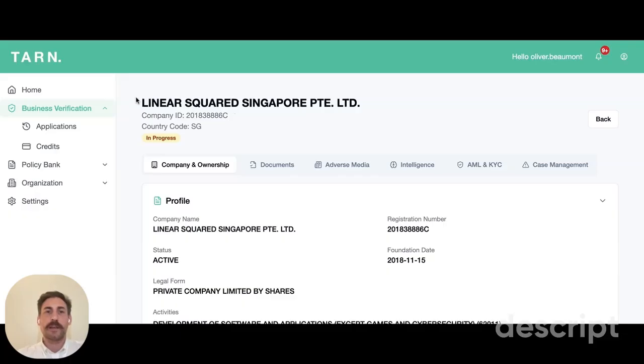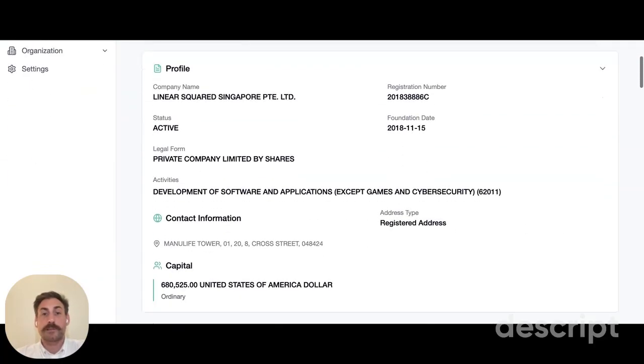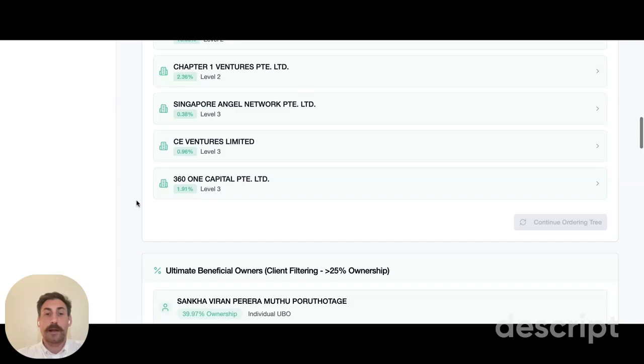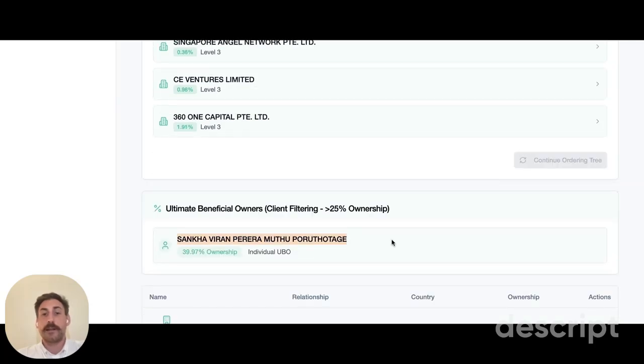So what we've started with here is a company name. We've searched this through our system. What that's done is called the registry for Singapore to pull back company data. Now, companies are doing that so that they can identify who is in control of that business. And what you see very quickly from our system is that it's been pulled back here, identifying an individual UBO.